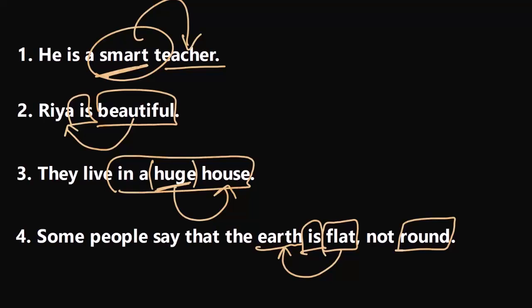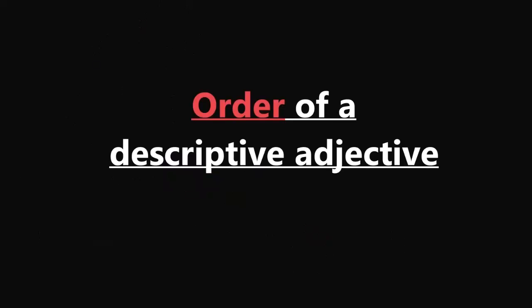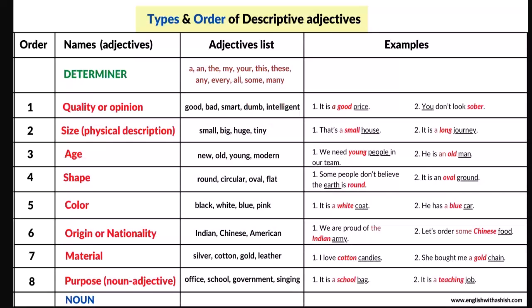Now there are different types of descriptions. I mean, you can modify a noun using a descriptive adjective, but talking about different things. You can talk about the quality, you can talk about the size of the noun, you can refer to the age or shape or color or the origin or nationality or the material, or purpose.